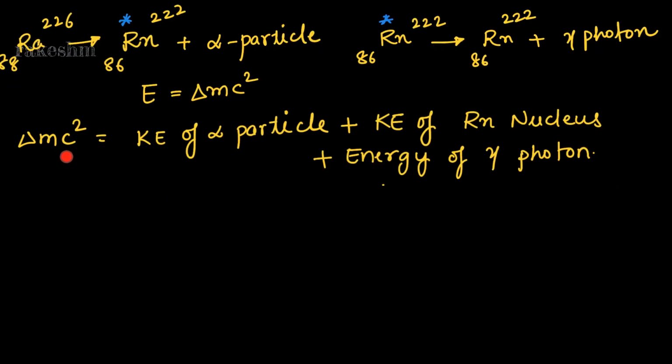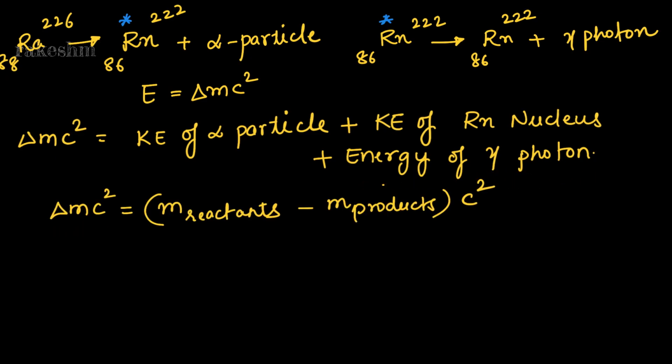So the energy released equals to kinetic energy of alpha particle plus kinetic energy of radon nucleus plus energy of the gamma photon. He has given us the kinetic energy of the alpha particle. If we calculate the kinetic energy of radon nucleus and delta mc square, we can get the energy of the photon. So delta mc square is mass of reactants minus mass of products into c square.